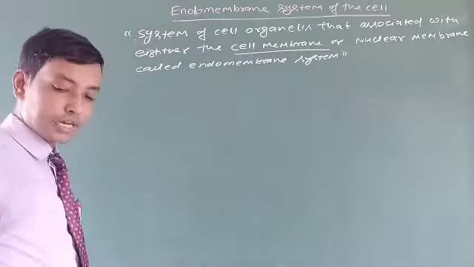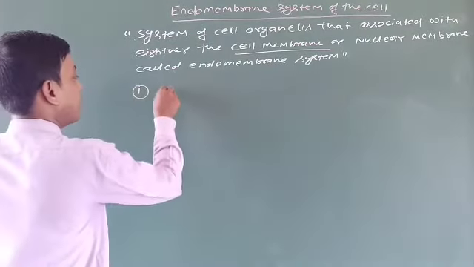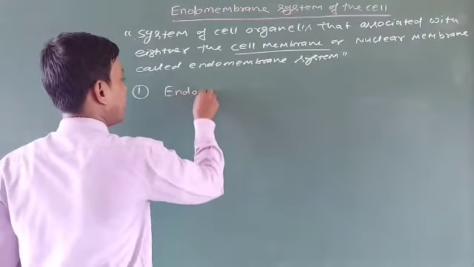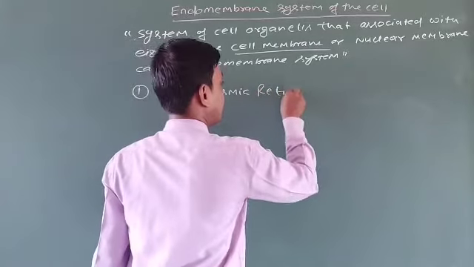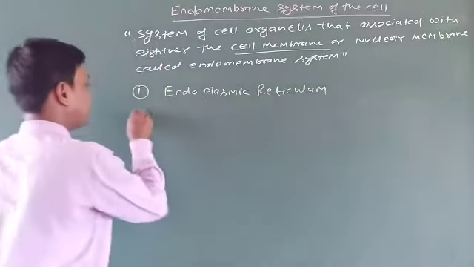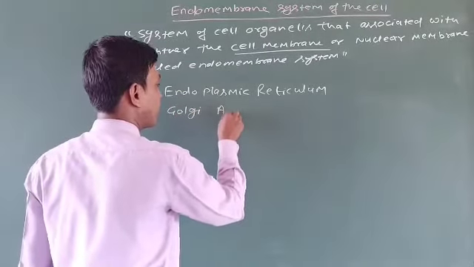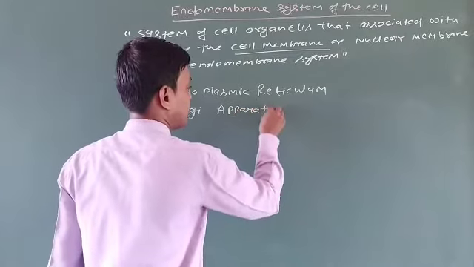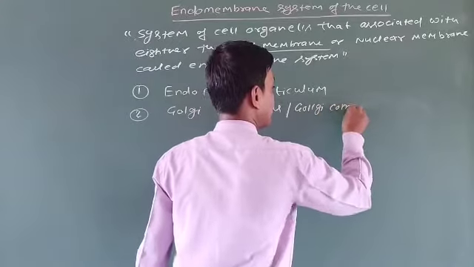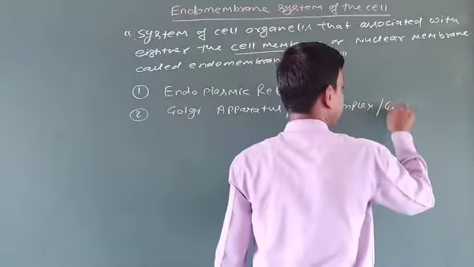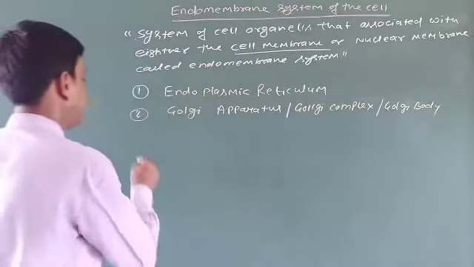So let us talk about the important endomembrane systems. The endomembrane system is associated with the endoplasmic reticulum; second, Golgi bodies or Golgi apparatus. It is also known as Golgi complex, or Golgi body. So don't be confused regarding each concept.